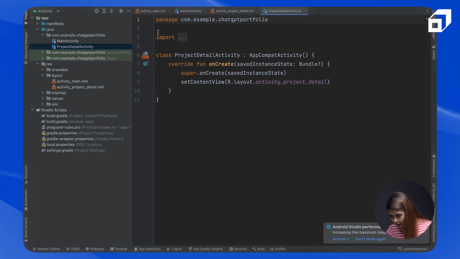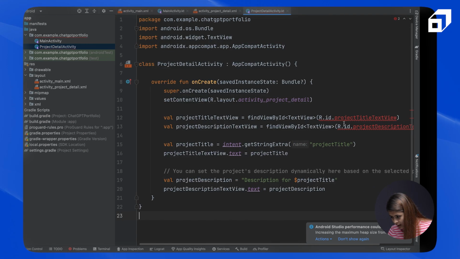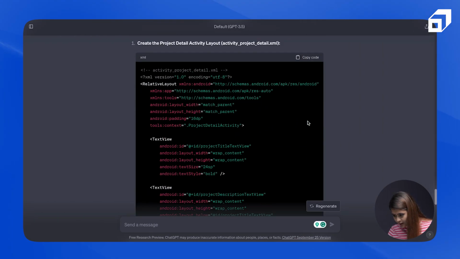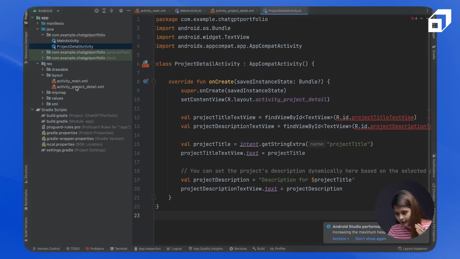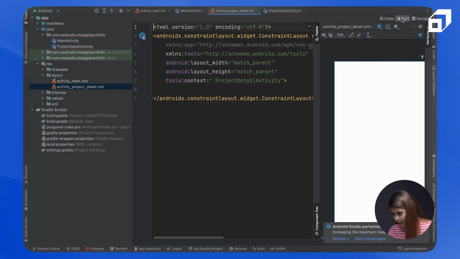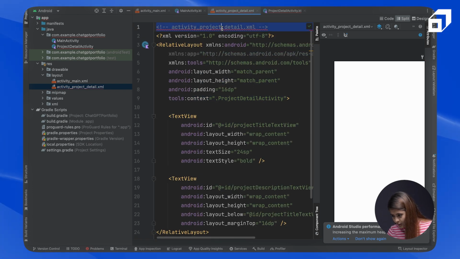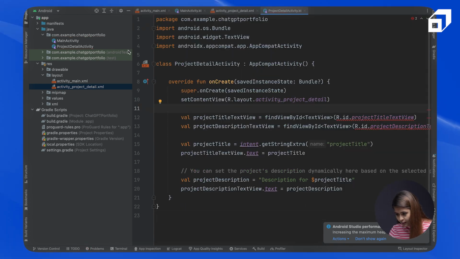I'll take it from ChatGPT and put it in here. And now it is telling me that these IDs are not yet created because the XML file obviously is not ready for this one. So I'll go in the split section and add this in here. So this is done, and I think this piece of code should work completely fine.